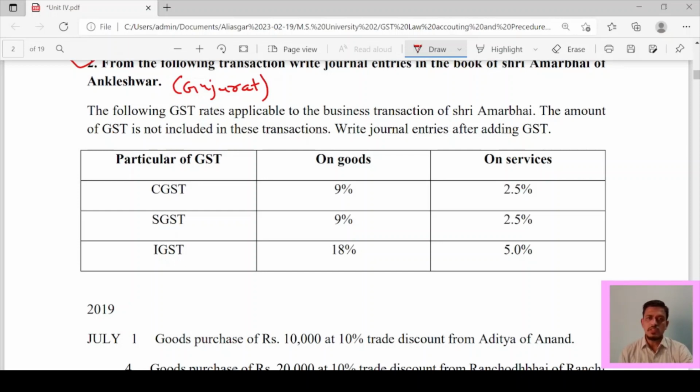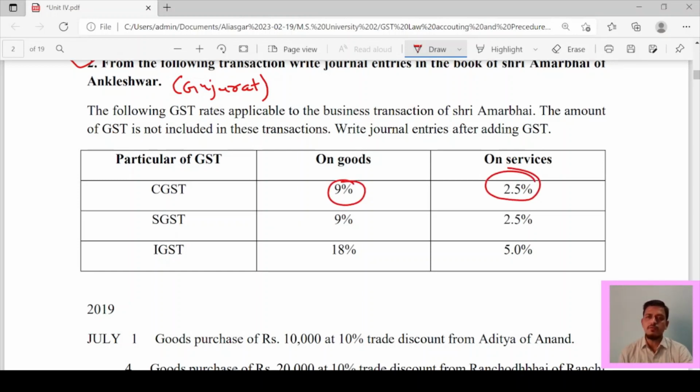The following GST rates are applicable to the business transactions of Sri Amarbai. The amount of GST is not included in these transactions. Write journal entries after adding GST. Particulars of GST: CGST on goods 9% applicable, and on services